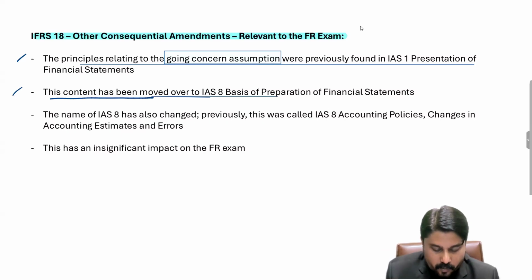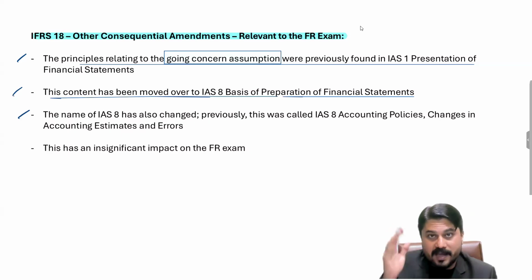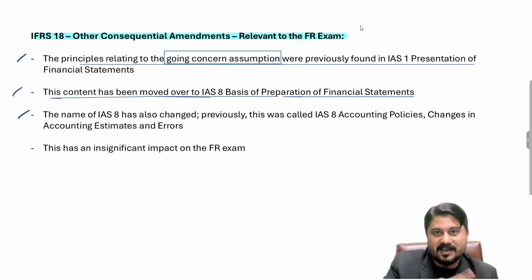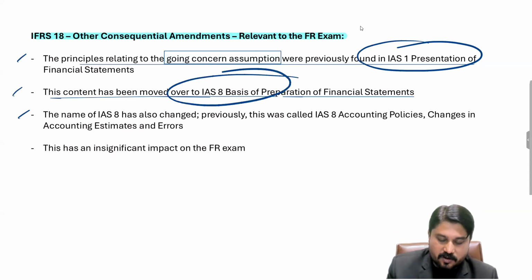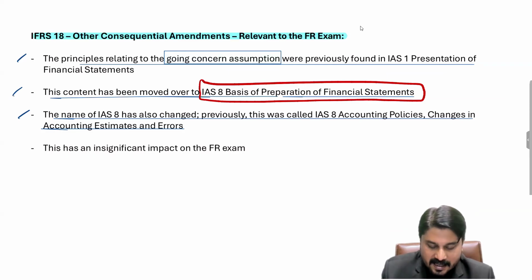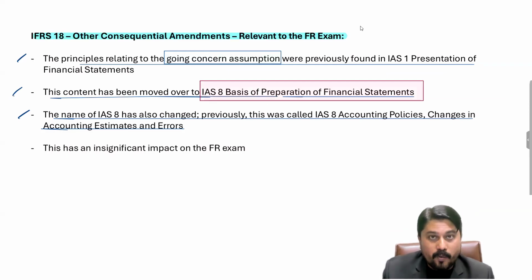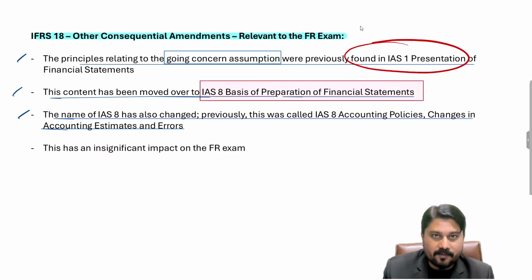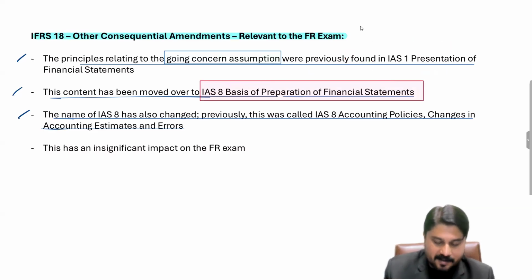This content has been moved over to IAS 8, and the IAS 8 name is now Basis of Preparation of Financial Statements. The IAS 8 name was also changed in April 2024, once IFRS 18 replaced IAS 1. The previous name of IAS 8 was Accounting Policies, Changes in Accounting Estimates and Errors, but the current name is Basis of Preparation of Financial Statements. It changed in April 2024, when a few elements from IAS 1 were shifted to IAS 8, right?